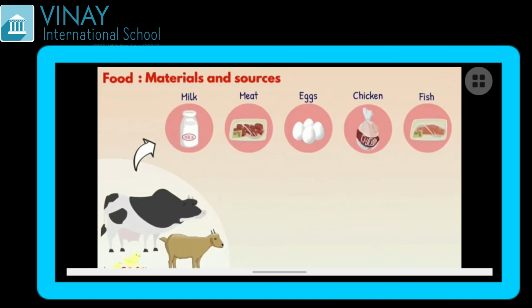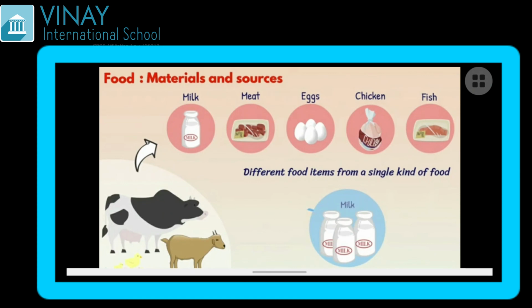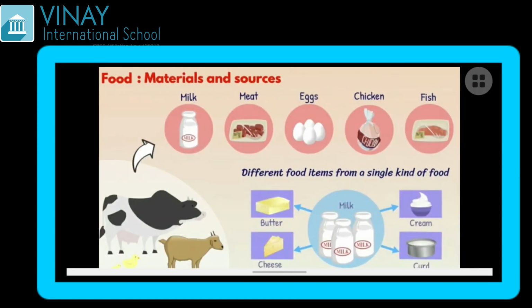Same way, different kinds of materials can be obtained from animal sources also, like meat, milk, egg, chicken, fish. Now, different food items from a single kind of food can also be prepared. Let us take one example, which is milk. From milk we can obtain many different things such as butter, cheese, cream, curd.